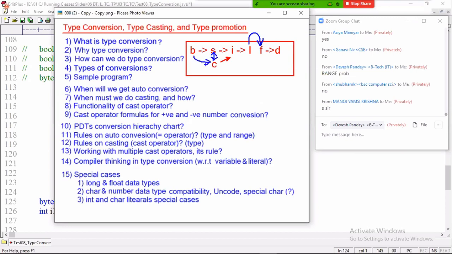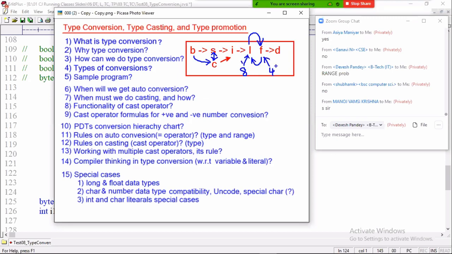Byte can be assigned to char because it's 1 byte, char is 2 bytes, but you cannot assign because range values are different. So based on this point, tell me, is long to float allowed, is float to long allowed? Think. Long is 8 bytes of memory, float is 4 bytes of memory.